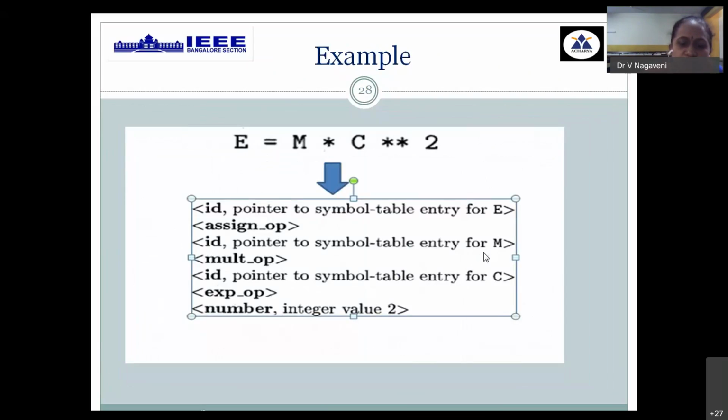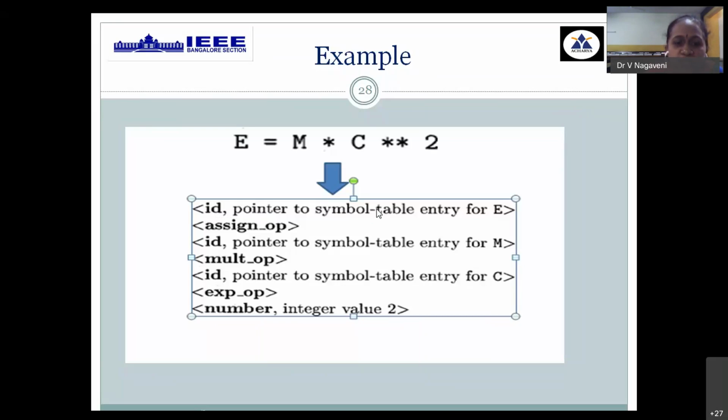Now how many tokens can we extract here? The first group of letters is E. It is scanned through, and it has a token type called identifier as the token name, and then it has an attribute value. That attribute value is nothing but a pointer to the symbol table entry for that identifier.